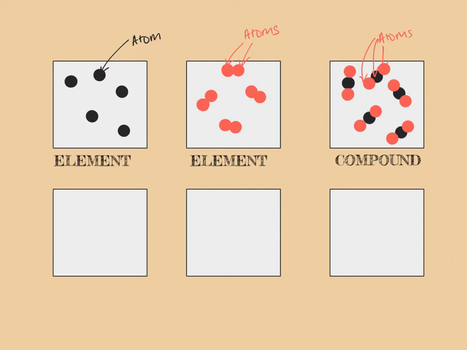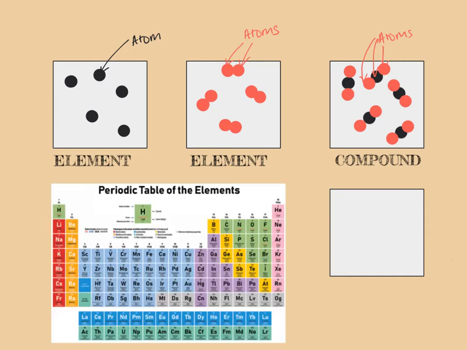Now, anything that does exist as an element, where all of the atoms are exactly the same, will be listed on the periodic table. So this element we've got in this box, this could be carbon, which is here on the periodic table. So we'll label that as carbon. And remember, it's an element because all of the atoms inside are exactly the same. Now, this element here is different. This goes round in pairs. This could be something like oxygen. And oxygen can exist as an element, which is why it's found on the periodic table.